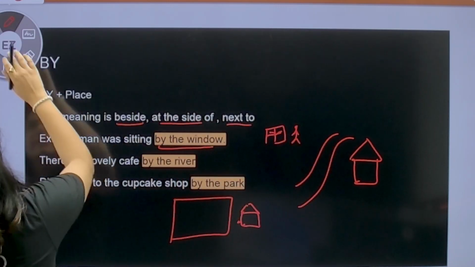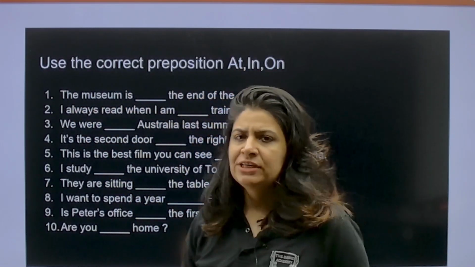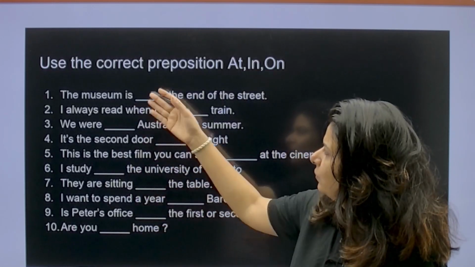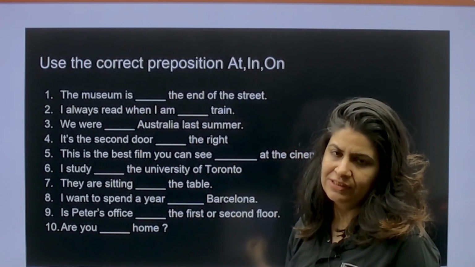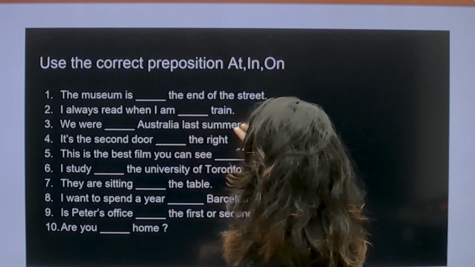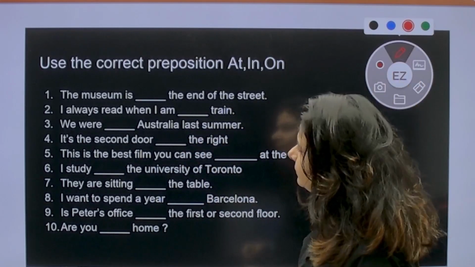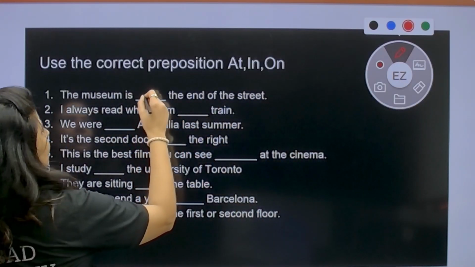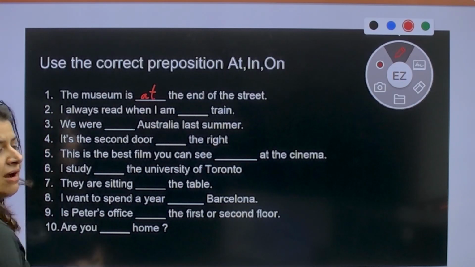Moving on to the next one: use the correct preposition at, in and on. If you have understood the concept, you will easily be able to do this one. The museum is at the end of the street. We always say at the end of the street. Try doing this one. The museum is at the end of the street.